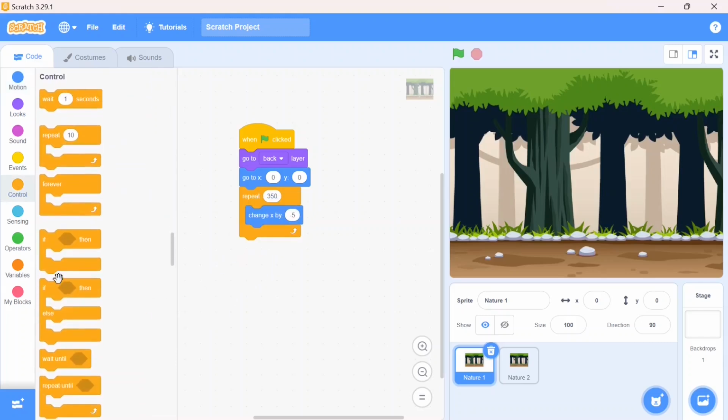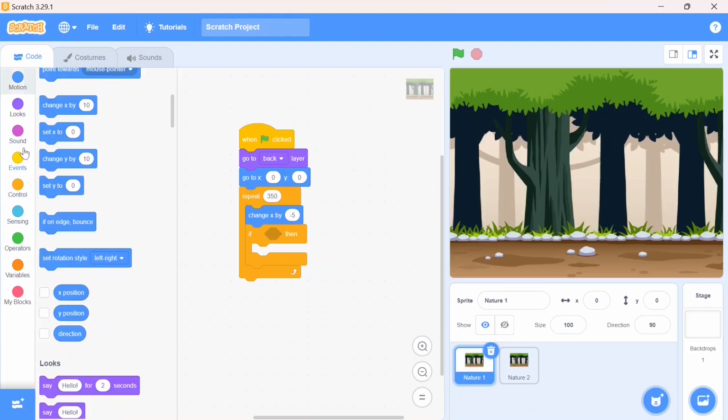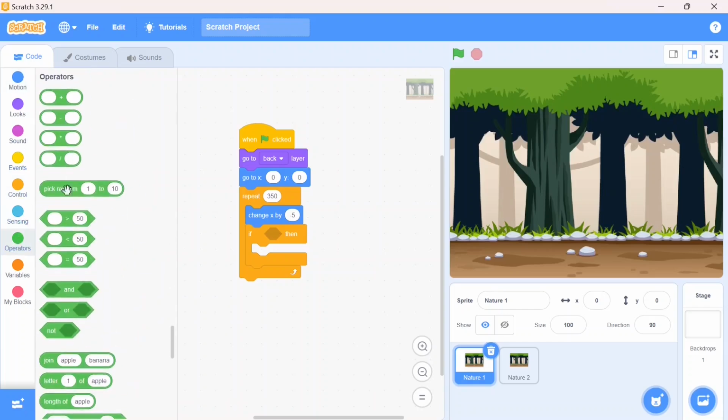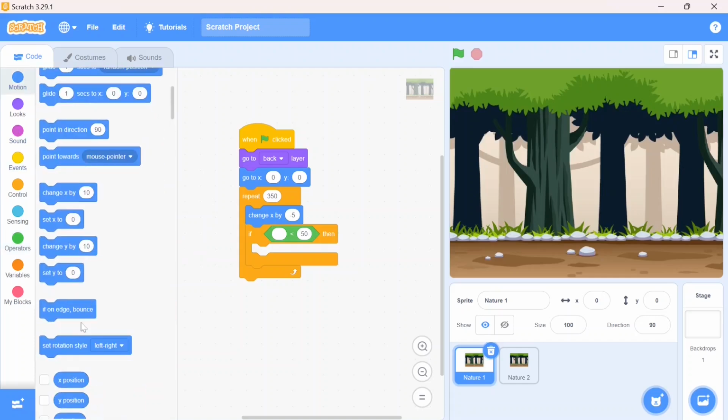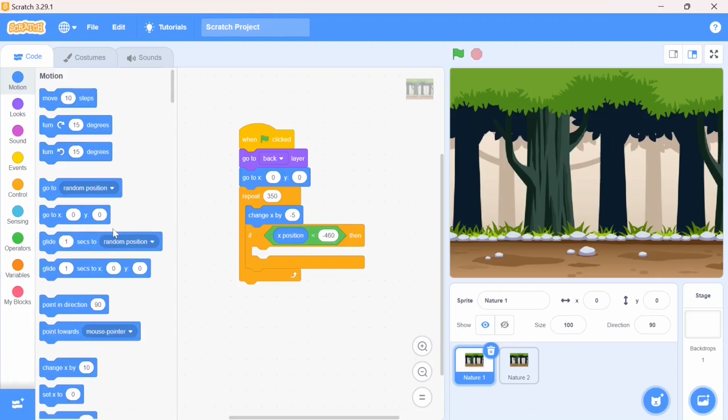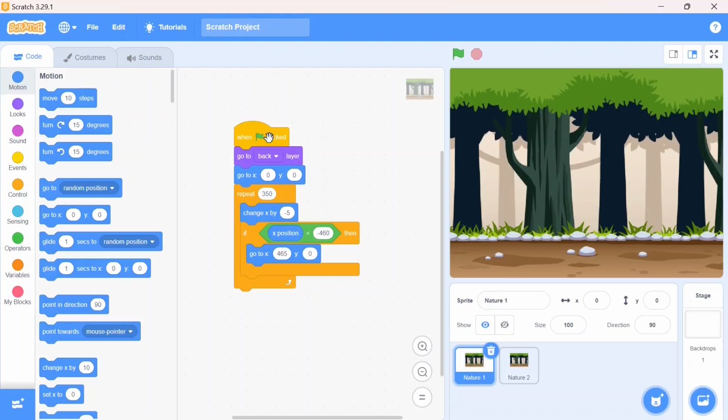If the x position will be, here I am going to the operator block and taking the less than. If my x position is less than -460, then what change will occur in x and y value? I am going to go to the x and y position. The x value would be 465 and the y should be 0. This is for my nature 1 background. So you'll see the effect.